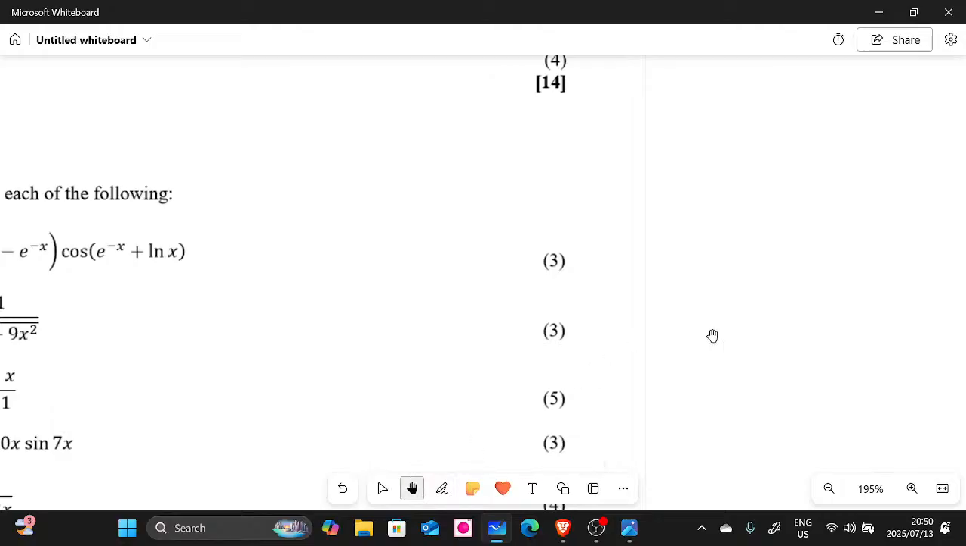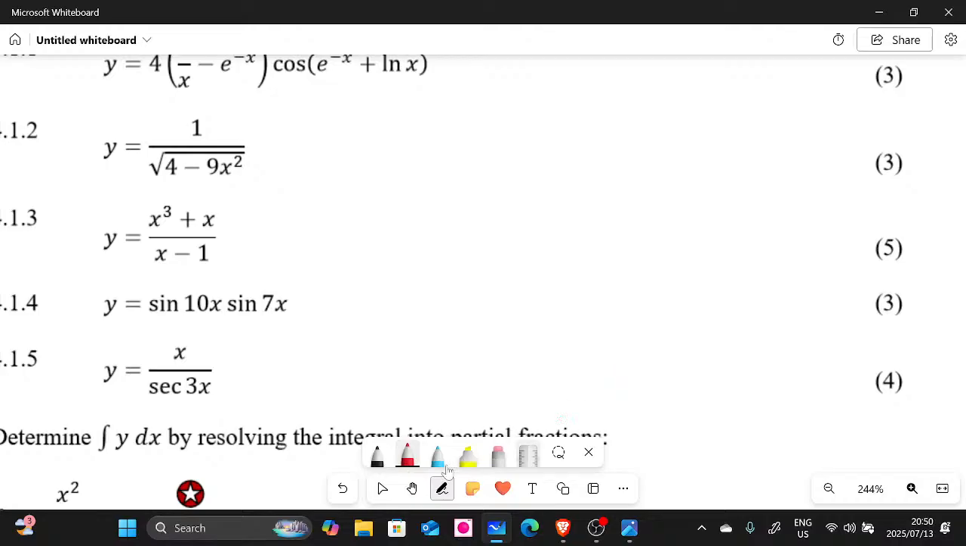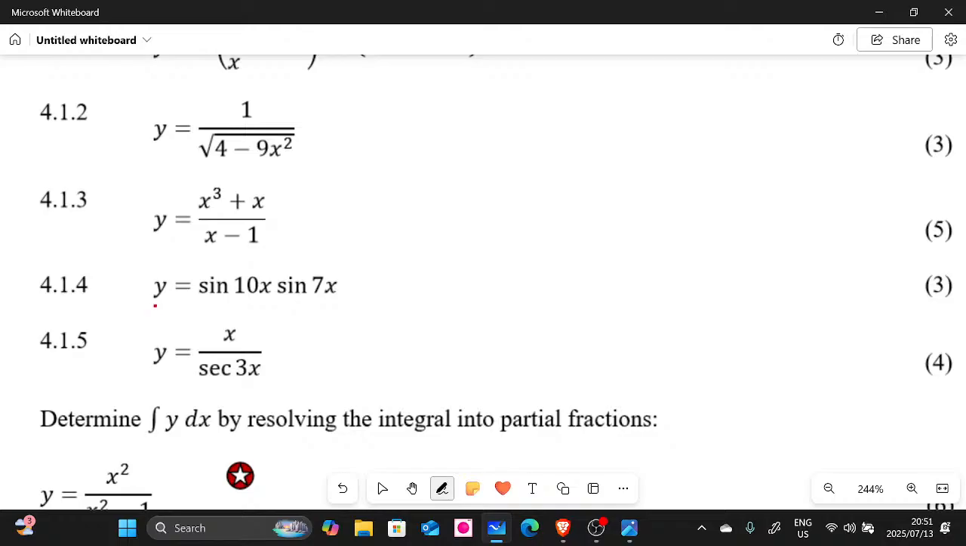Okay, let's continue. Now we are done with 5.1.3. I hope you managed to understand how to do the long division method. Now let's look at number 4.1.4. Let's look at this, guys. We have the following problem. Here it is. We have y equals sine 10x multiplied by sine 7x.